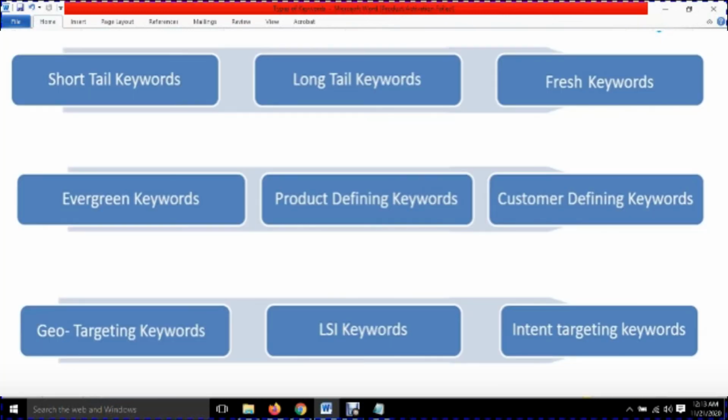So these are the various types of keywords which I told you, and I have already given you examples for every keyword. So I hope you understand about the keywords, and next time in your career when you start work on any website, you have the knowledge about the keywords, you can search the keywords, you can understand the keywords, which type of keyword you need and what are the differences between the keywords.